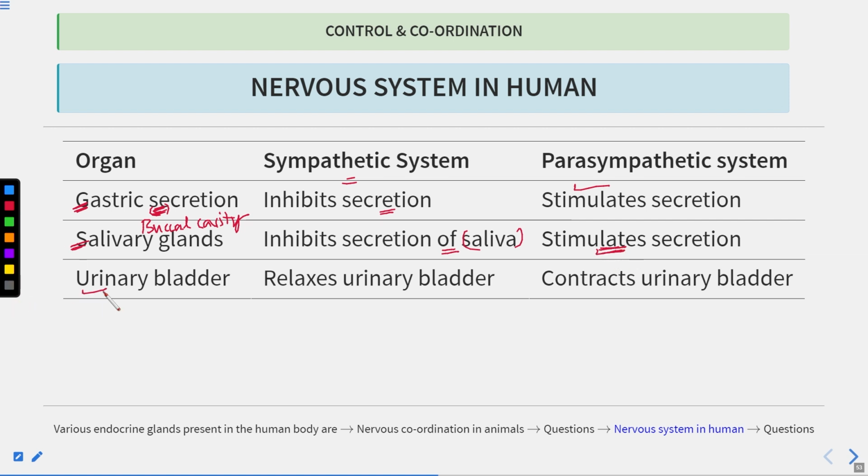Now the urinary bladder: the sympathetic system relaxes the urinary bladder, whereas the parasympathetic system will contract it. Clear? So you can clearly see one system has the inhibitory effect and the other has the stimulating effect. Because of this, a balance is maintained.